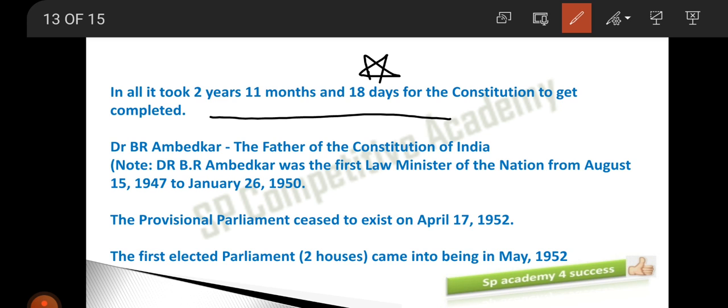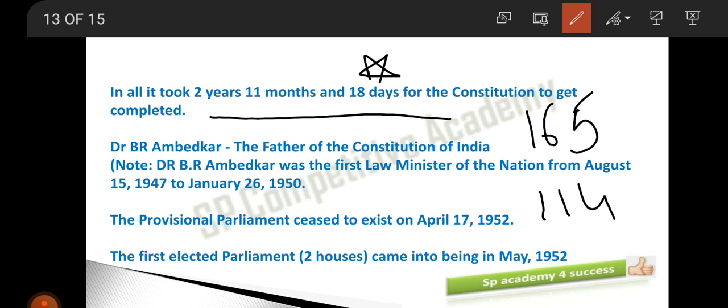It is asked many times in all types of competitive examinations, not only UPSC. So how many days did it take? 2 years, 11 months, 18 days, and of these, 165 days were working days for the Constituent Assembly and 114 days for the drafting committee.